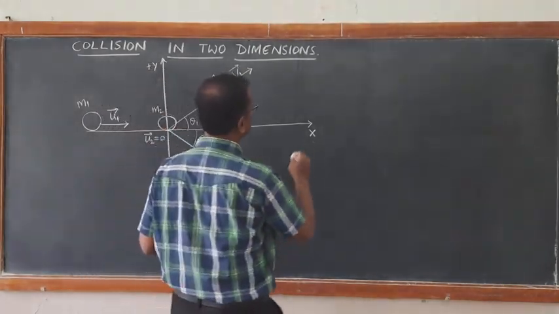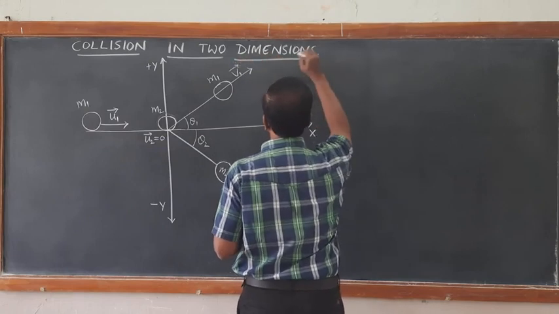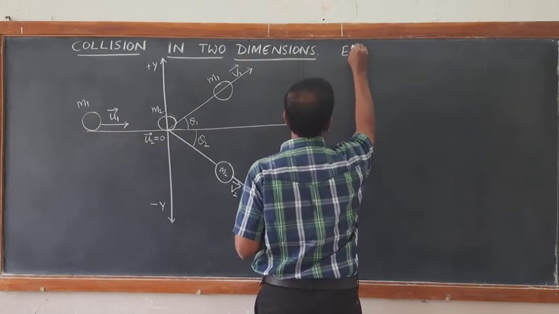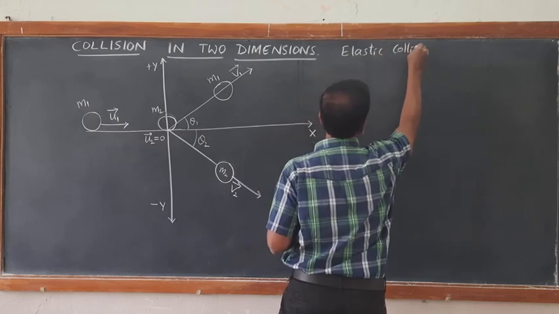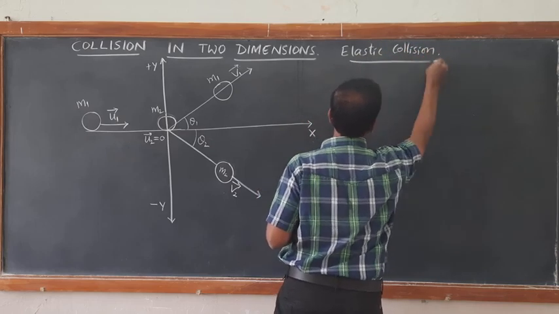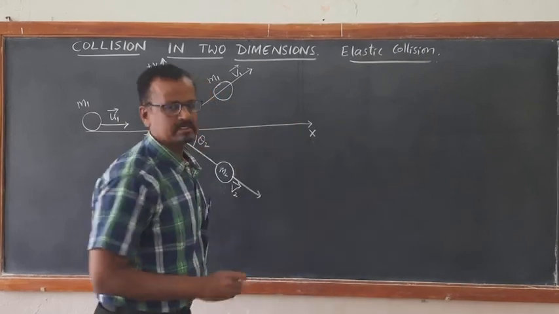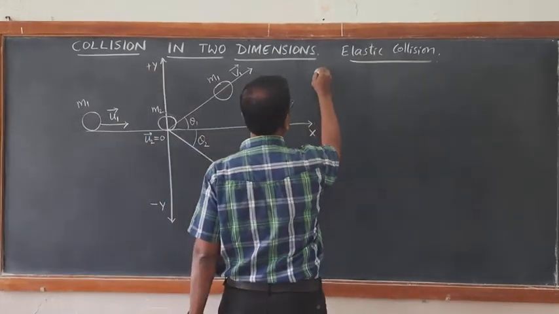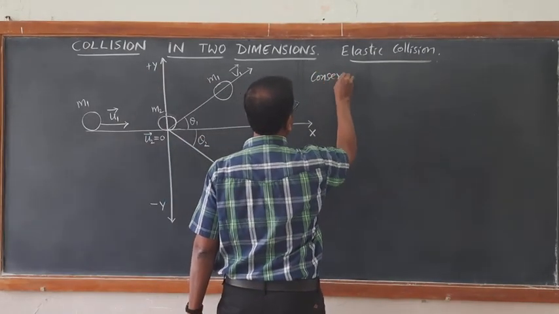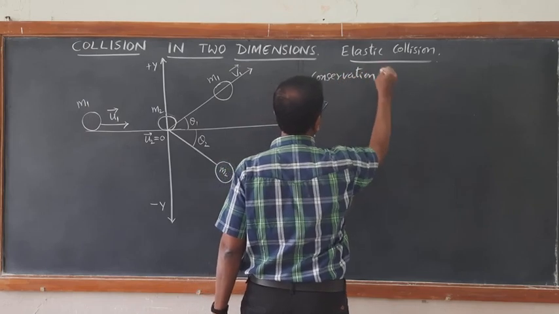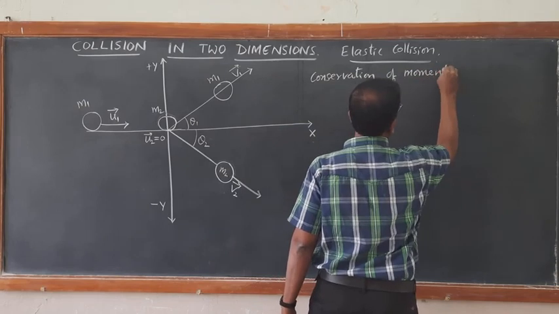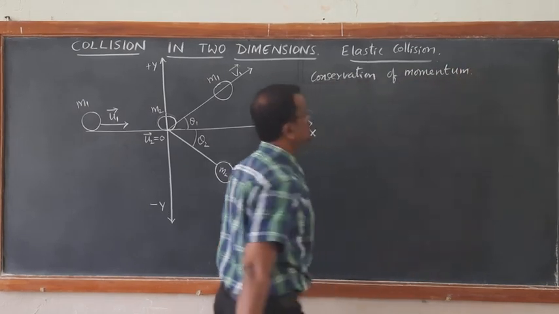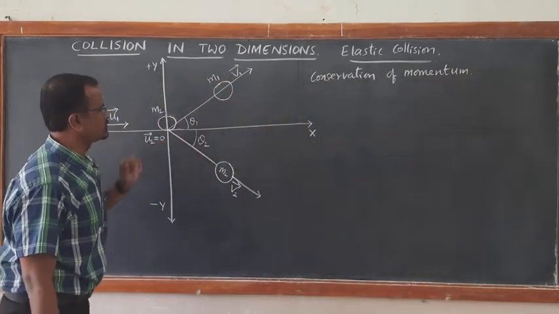Now we will write collision in 2 dimensions, that is elastic collision. If it is elastic collision, then momentum is conserved. So we will write the equation for conservation of momentum.